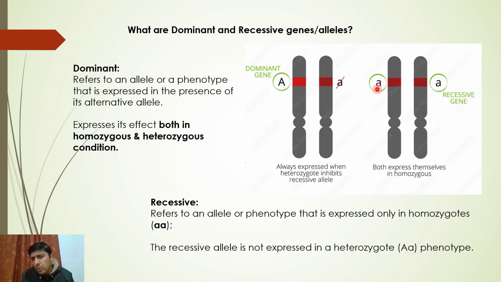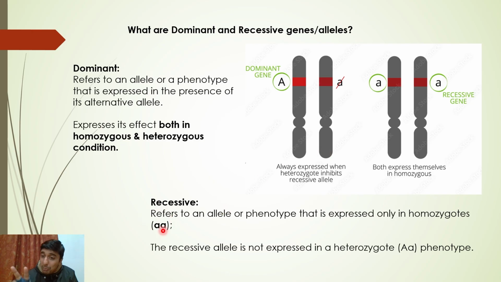So what about this small a? These are, you can say, a sort of weaker gene. They will express themselves only in homozygous condition. The poor things are a bit timid. They will only express themselves in homozygous condition, similar to people who are not very brave. They express themselves only under limited condition. So similar is the case with the recessive gene. They express themselves only in homozygous condition, like this, when there is a small a and small a. It refers to an allele or phenotype that is expressed only in homozygotes.